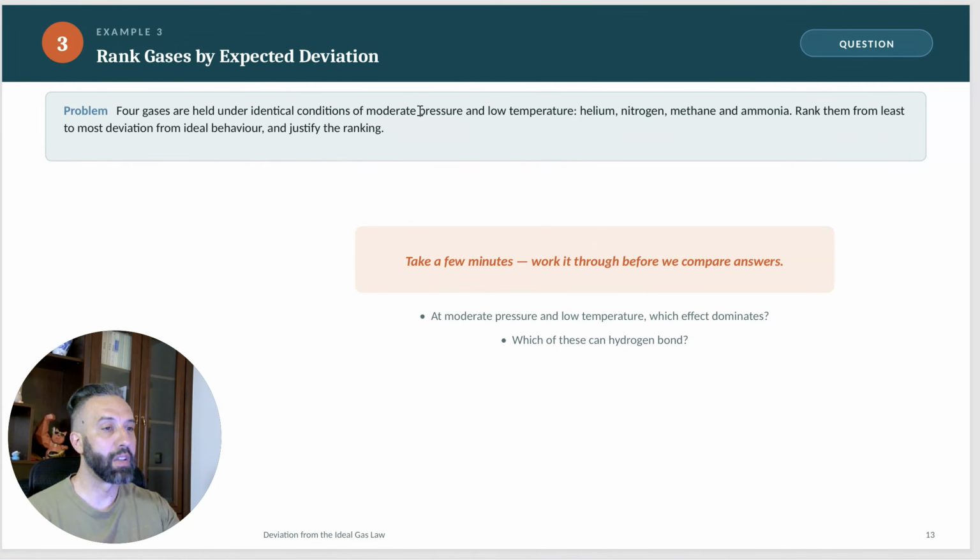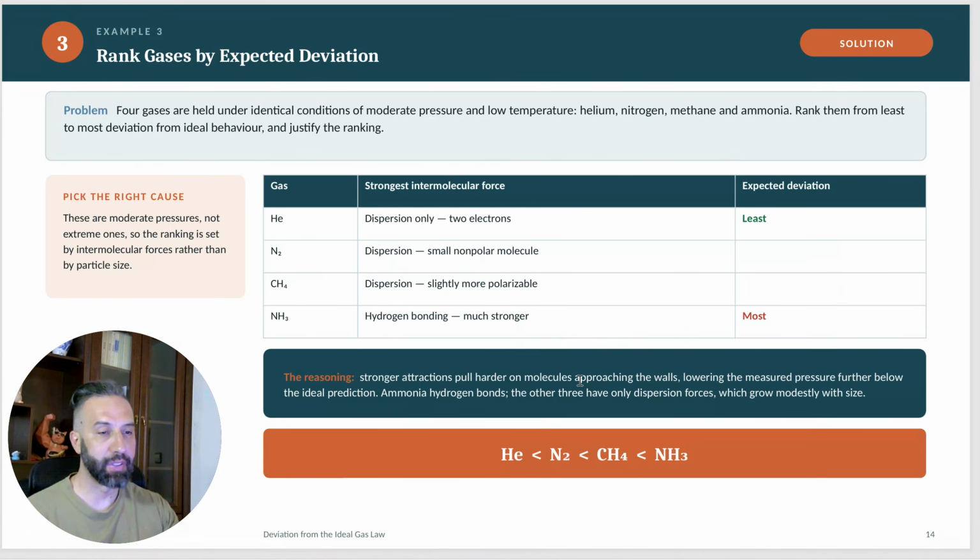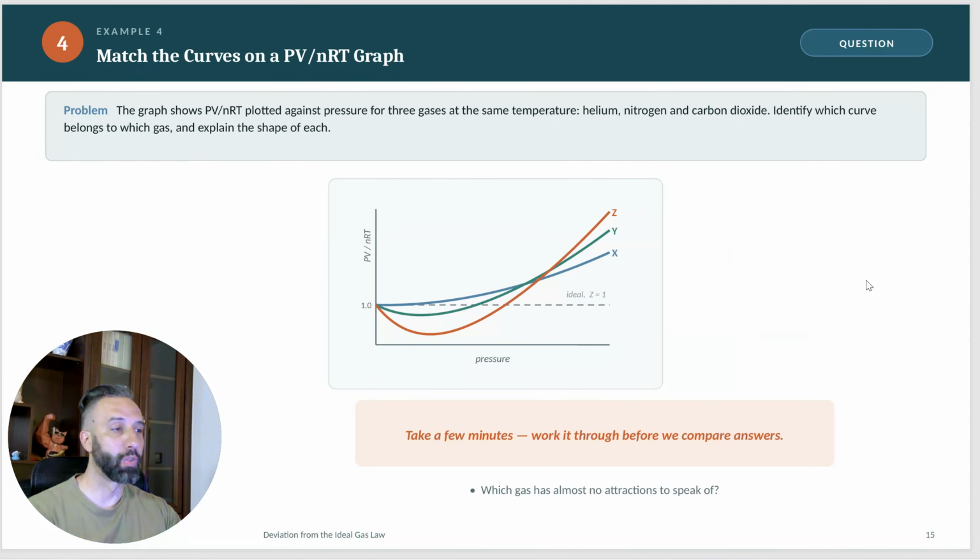For gases held under identical conditions of pressure and temperature, helium, nitrogen, methane, and ammonia, rank them from least to most deviation from ideal gas behavior. Here you will speak about size and intermolecular forces. For NH3, you've got hydrogen bonding, the strongest possible force here, and a pretty large molecule. So that's the highest deviation from the ideal gas state. Then you've got CH4, London dispersion, but a pretty large molecule. Then N2, and then helium as the smallest with the weakest intermolecular force. This is pretty clear and a good question.